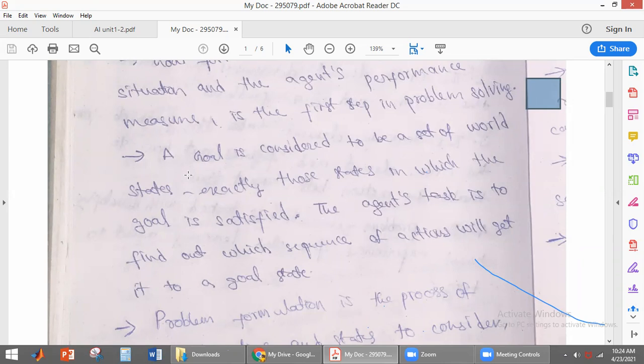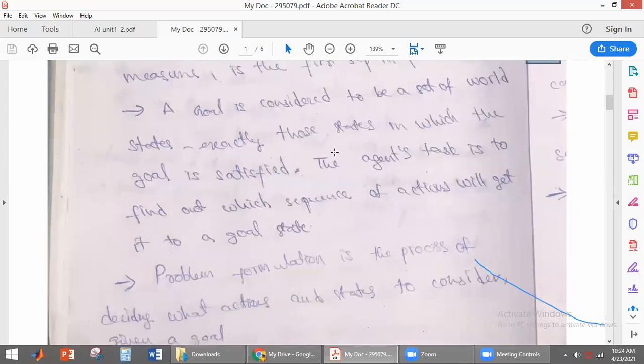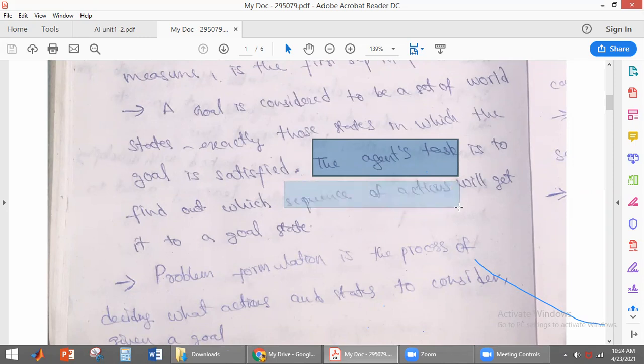Like that, the goal has exactly those states in which the goal is satisfied. So what is the agent's task, the agent function, the agent's main goal? It is to find which sequence of actions will get it into the goal state.